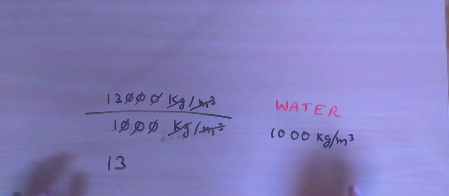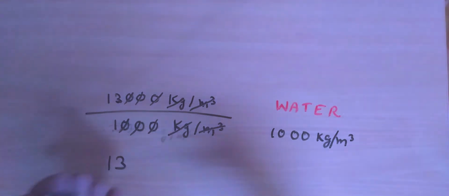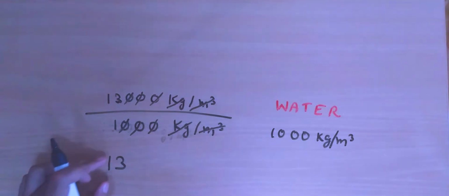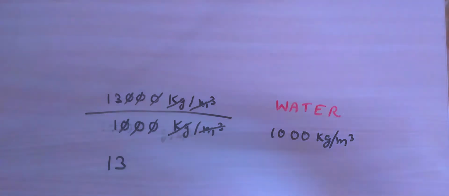So we are left with no units, which means that the relative density of any substance is a unitless quantity. It only tells us how many times something is more than something else. It is simply a ratio of two quantities and has no units.